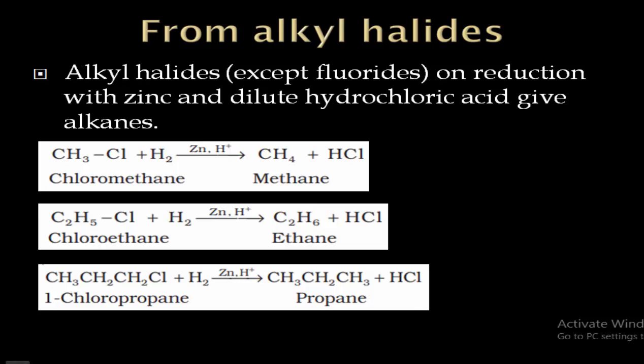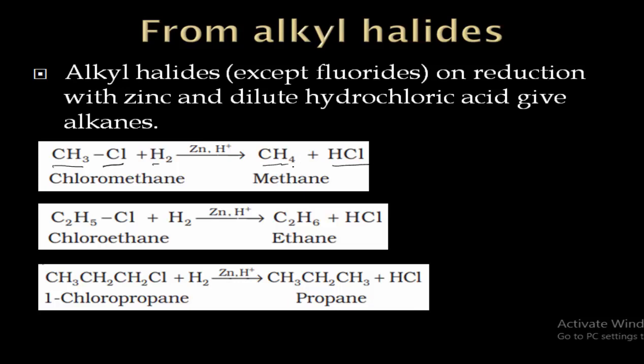So whenever alkyl group is attached to halogen, they are said to be alkyl halides. So CH3Cl, chloromethane, when it reacts with hydrogen, it displaces the Cl and hydrogen comes in the place of that Cl, and thus it will form CH4 and HCl.